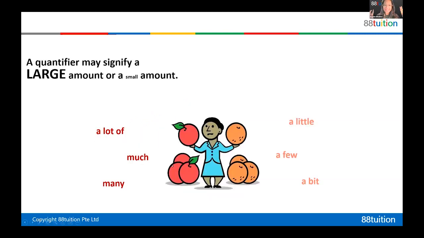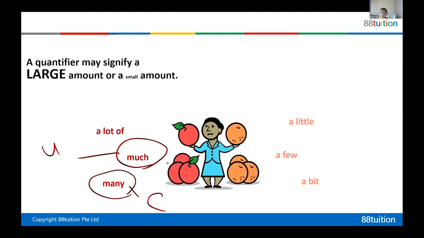Next one. Here I have a list of quantifiers. Can you tell me, many, a lot of. So many, countable or uncountable? Many, countable. Very good. The opposite of it is much. Countable or uncountable? Uncountable. Very good. A few, countable or uncountable? Countable. Yes, a few books, a few chairs, right? So it's countable. Very good.